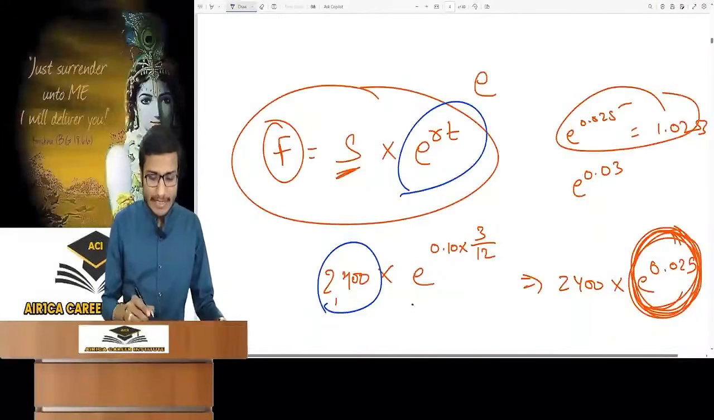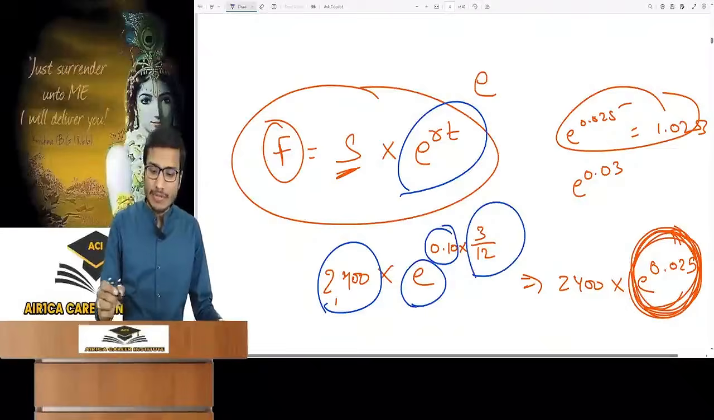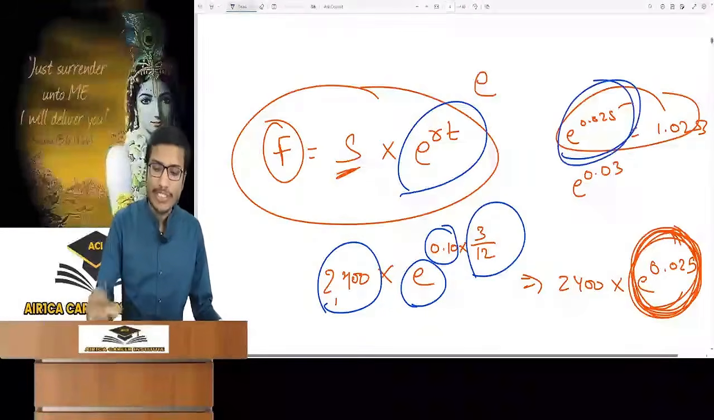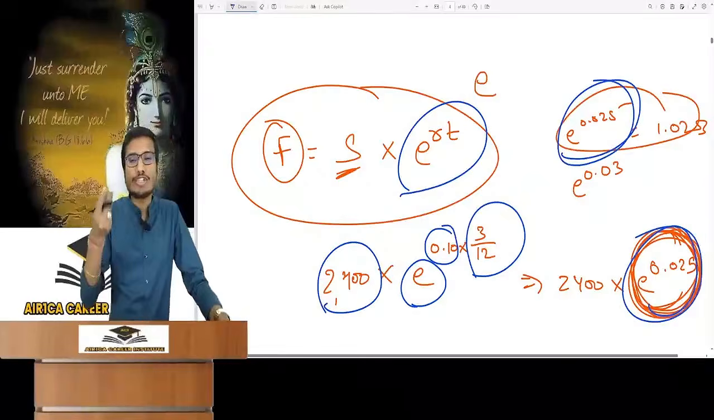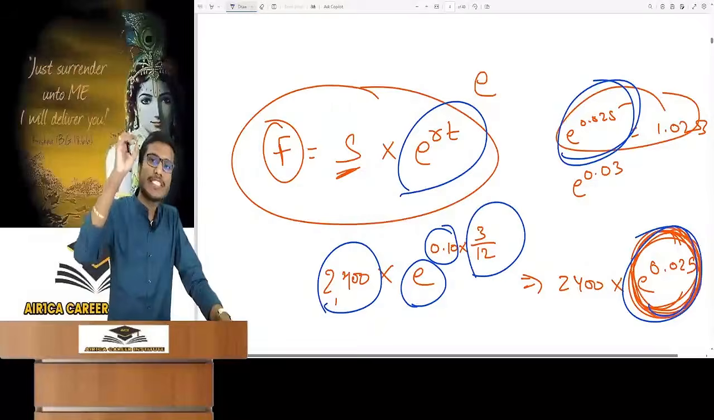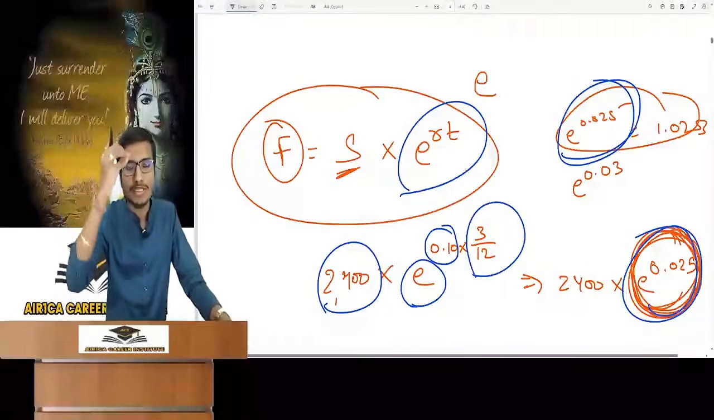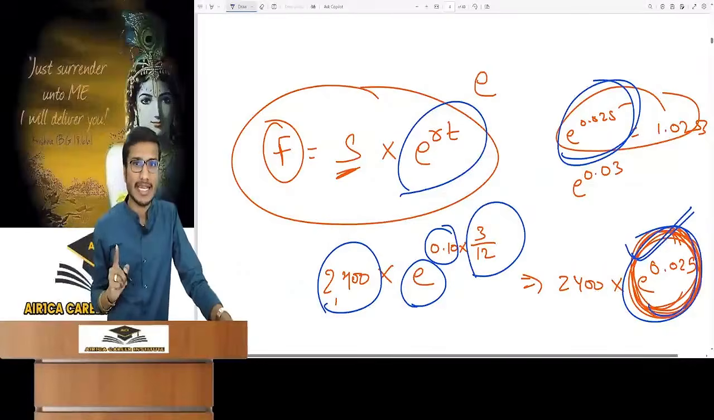In our example, the spot price is 2400, and the rate of interest given is 10%. So 0.10, time is 3 by 12. So the value of E comes to 0.025. Again, what is our answer? Now how will you get to know this value of 0.025? This will always be given in the examination. You don't have to calculate it by yourself. Keep this in your mind that this will always be given in the question.